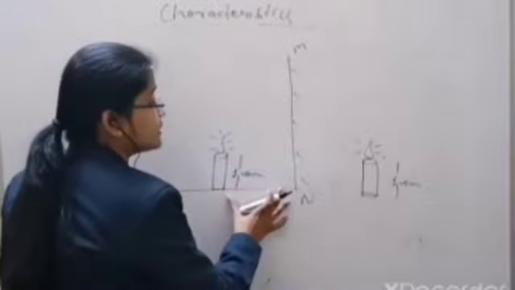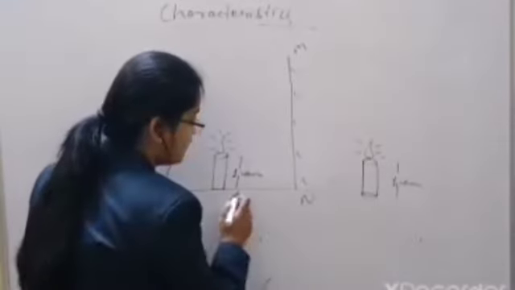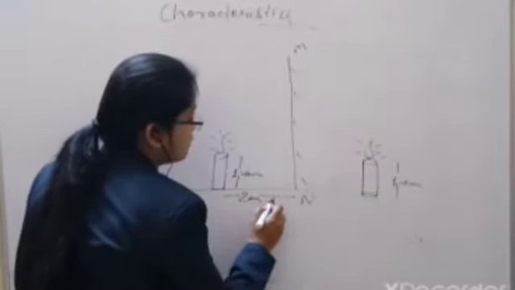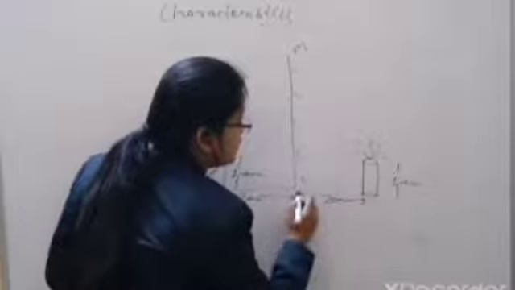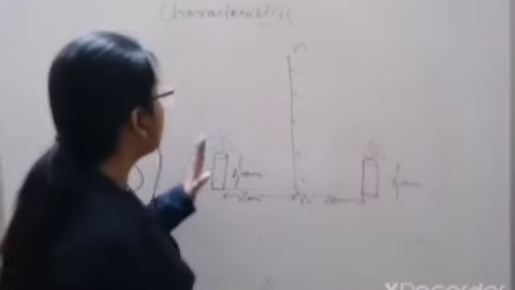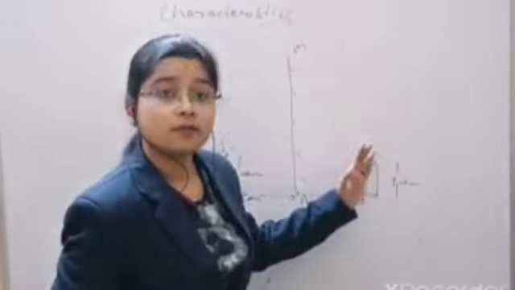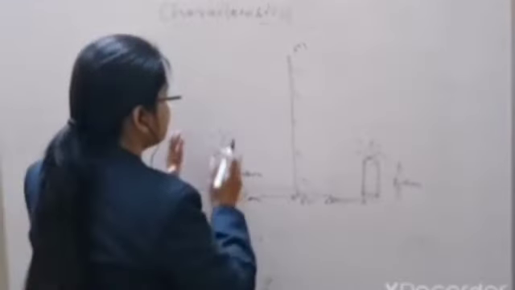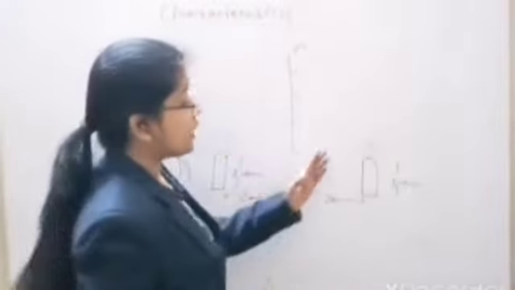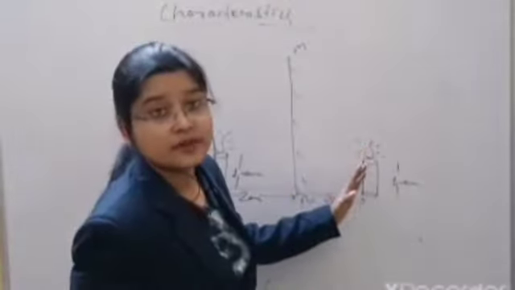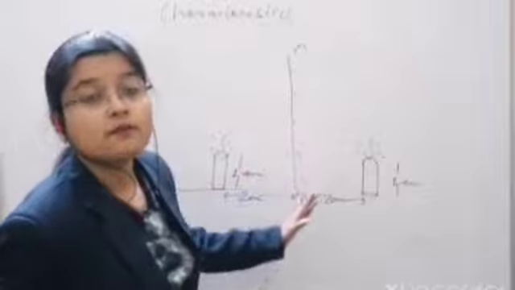Next, the distance between the object and the mirror is the same as the distance between the image and the mirror. Suppose the object is 2 centimeter away from the mirror, so your image is also 2 centimeter away behind the mirror. Now you can see that the object is erect, upright, and the image is also erect and upright. And the next one is the object is real but the image is virtual. You cannot obtain its real image on a screen, it is virtual. And the last one is the image is formed laterally inverted.